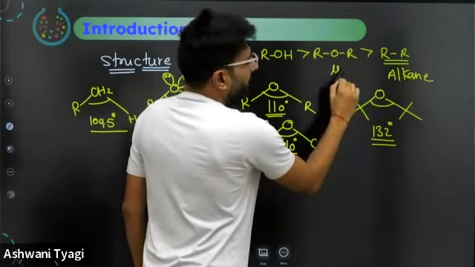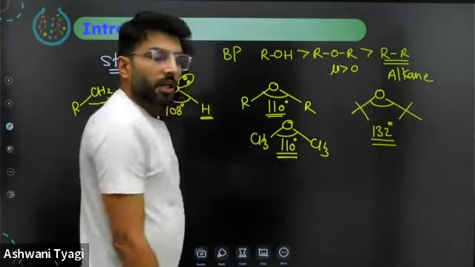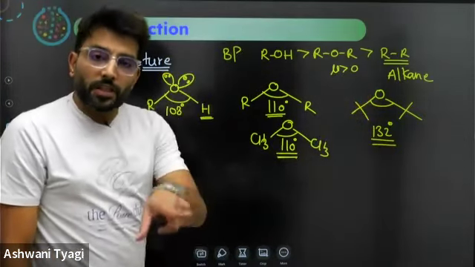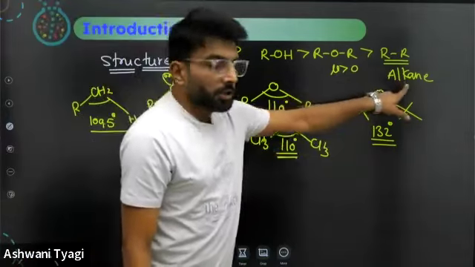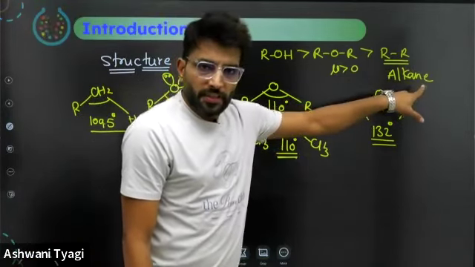Ethers are polar. Here dipole moment is greater than 0. So these are polar aprotic solvents. These are non-polar aprotic solvents.